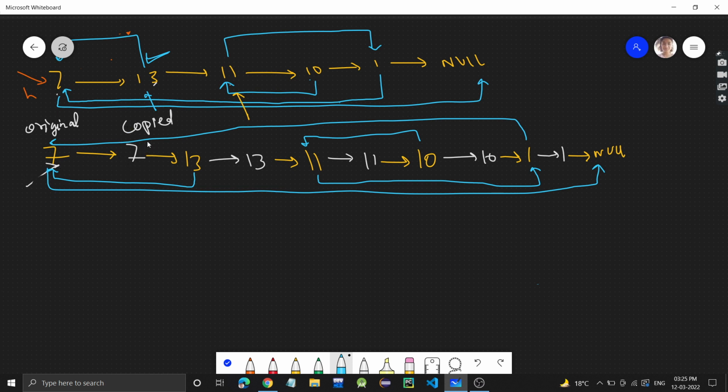We have to create the random pointers for the copied nodes also, right? So this 7 is the copied node. Its random will be pointing to null only. But for this 13, the original node's random was 7, so this copied 13's random will be the copied 7. So that we will do now.